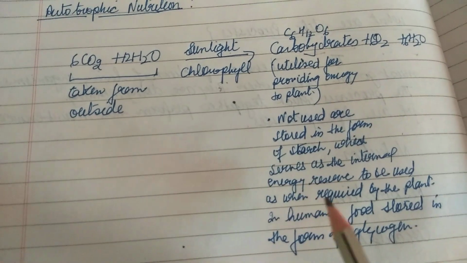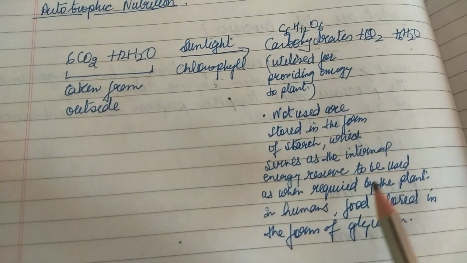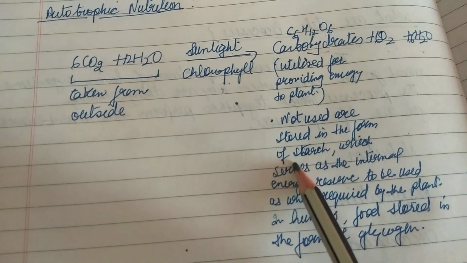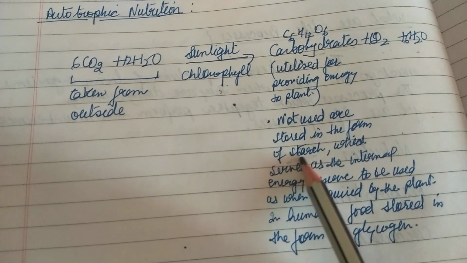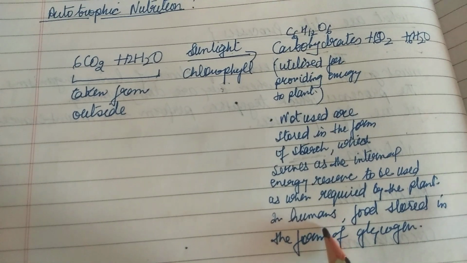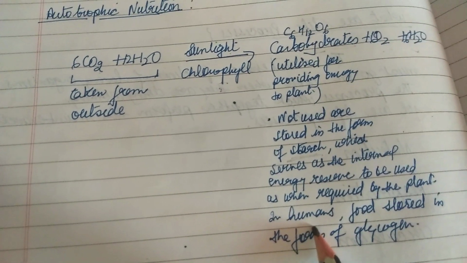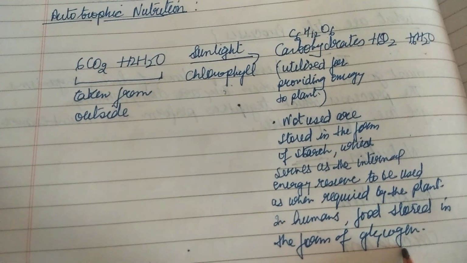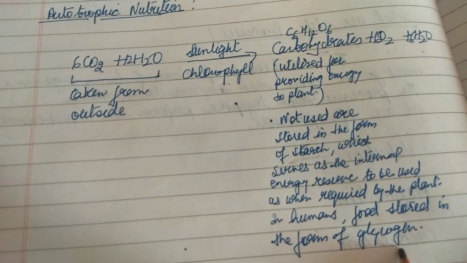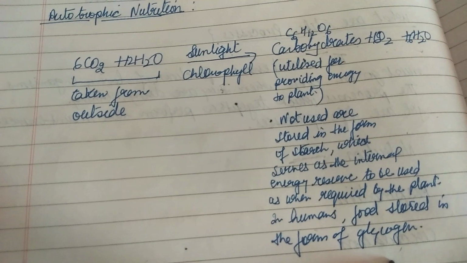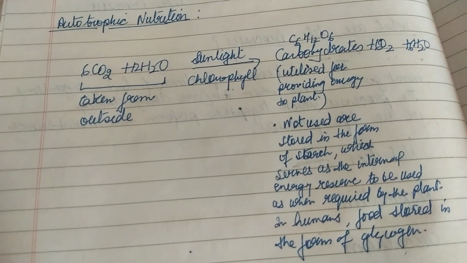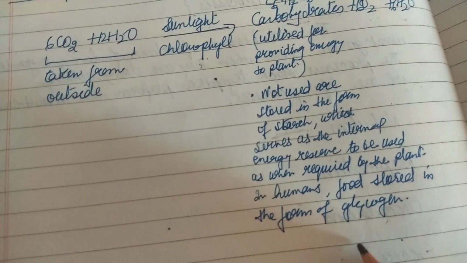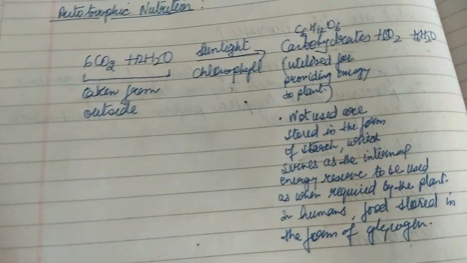So, and which serve as the internal energy reserve to be used when required by the plants. So whenever plants need, they use this reserve. So it is stored in the form of starch. In the same way in human beings, food is stored in the form of glycogen. Whatever we utilize for energy is used, and whatever is left, which is not utilized, is stored in the form of glycogen. So whenever the body needs it, it takes it.